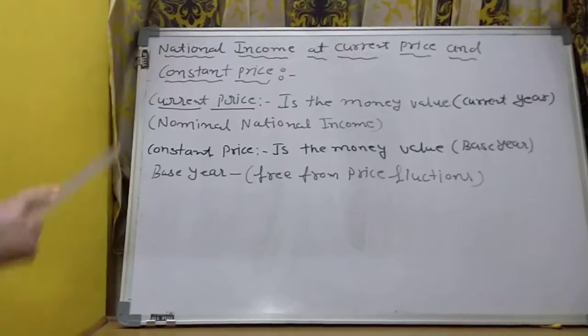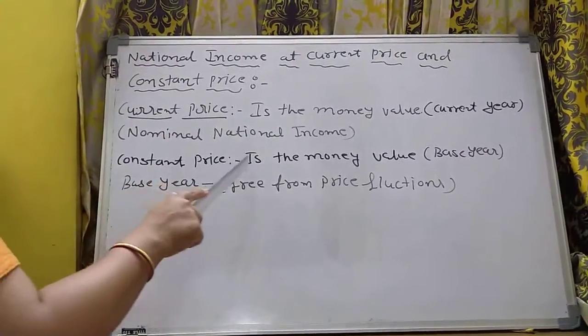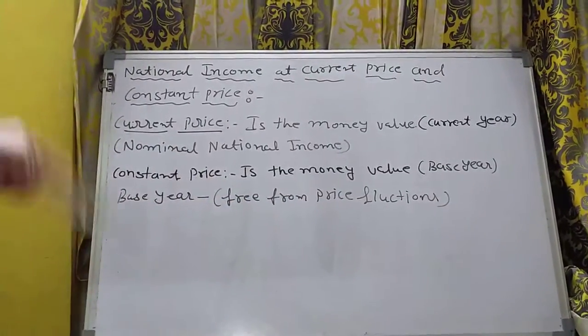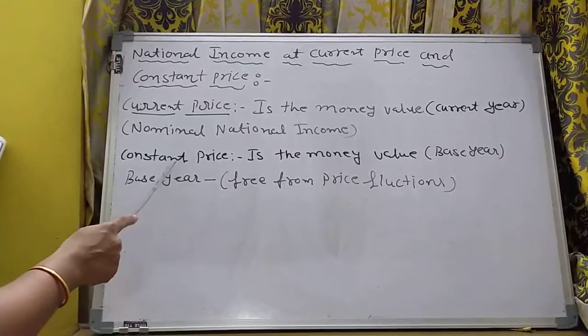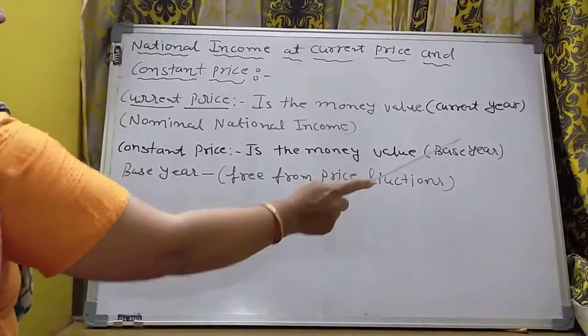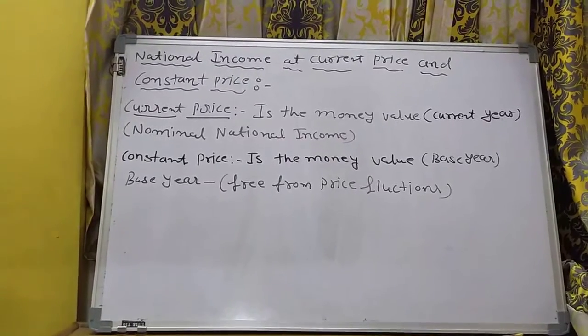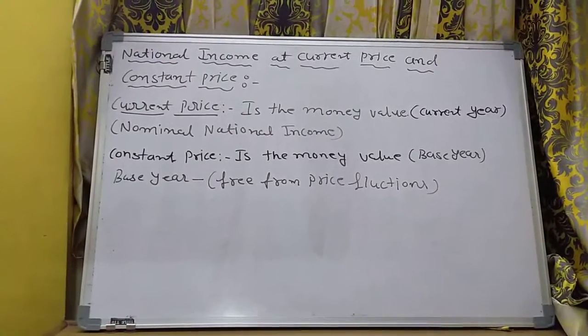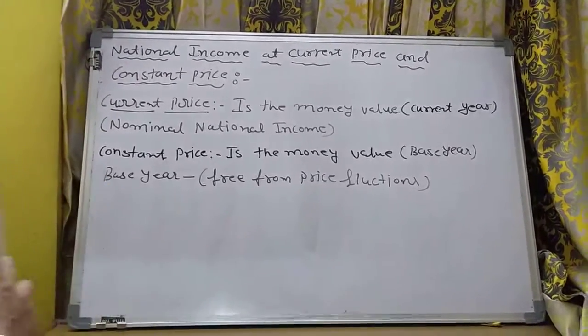Fine. So the next topic is national income at constant price. What do you mean by the constant price? National income at constant price is the money value of goods and services produced in a year measured at the constant price, which means the price of the base year. What is a base year? You all know about the base year because we already studied it in 11th standard, in the index number chapter of statistics in economics. There was a base year there also.